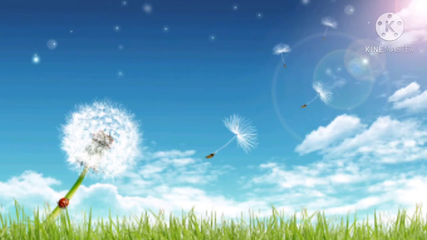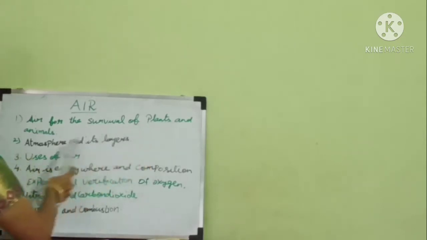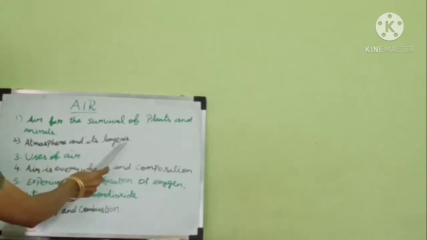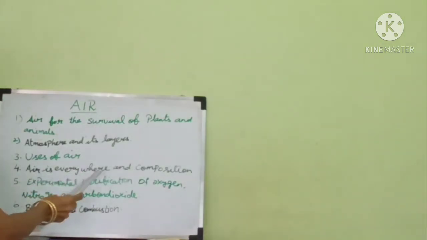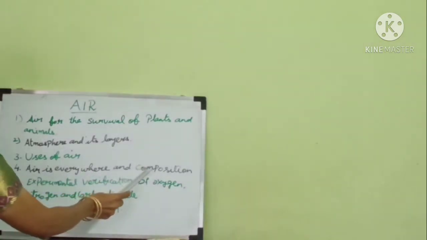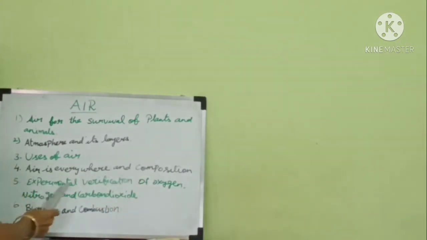Good morning, children. Today we are going to study a new lesson, air. In this lesson, we are going to study about air for the survival of plants and animals, atmosphere and its layers, uses of air, air is everywhere, and we are going to study about the composition of air, experimental verification of oxygen, nitrogen and carbon dioxide, and burning and combustion.